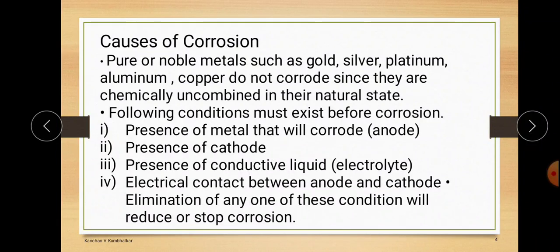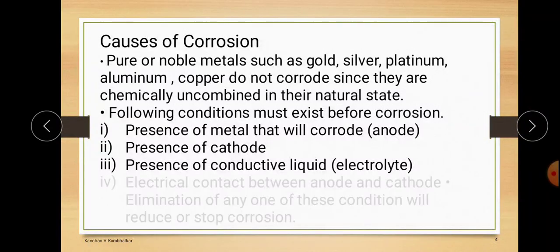For that purpose, electrons are lost by that metal and gained by another metal which acts as a cathode there. Hence, for the flow of electrons there must be some medium. That is nothing but a conductive liquid, known as the electrolyte. So the third reason is the presence of a conductive liquid, that is, the electrolyte. If it exists, then corrosion happens.